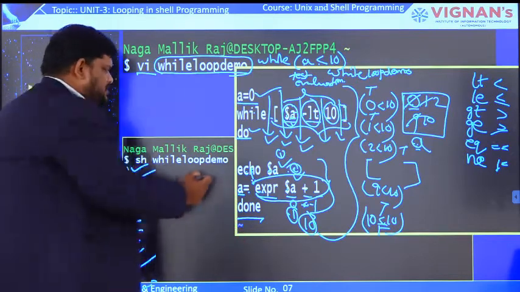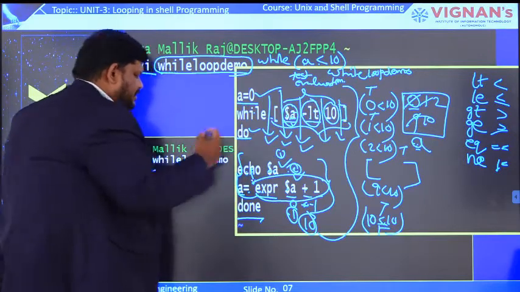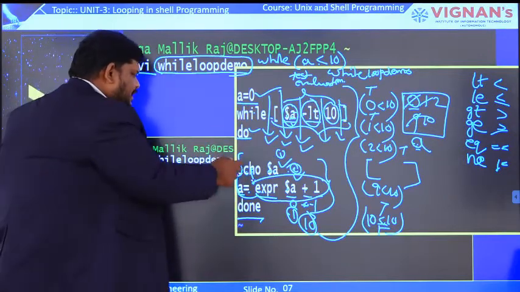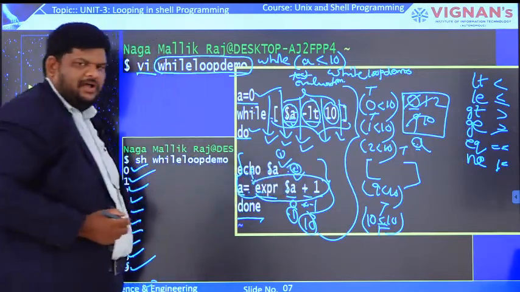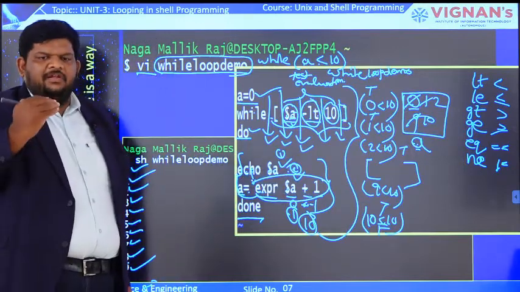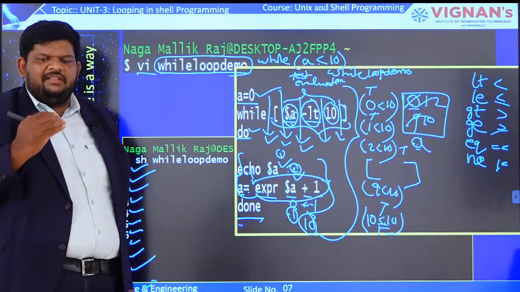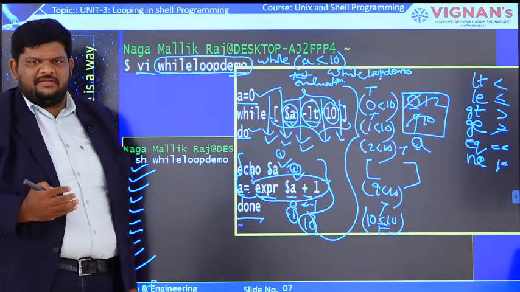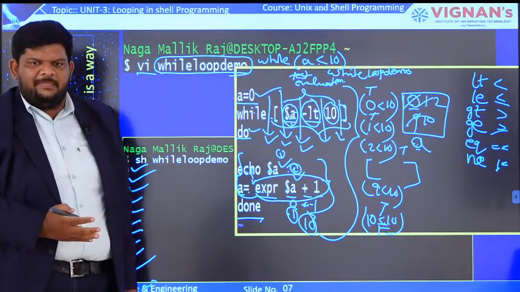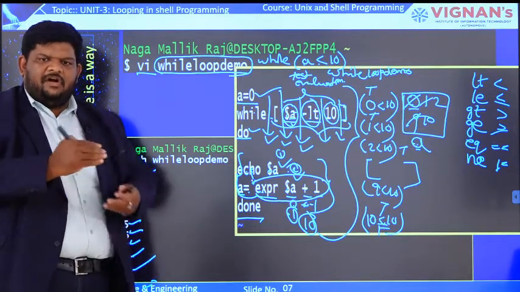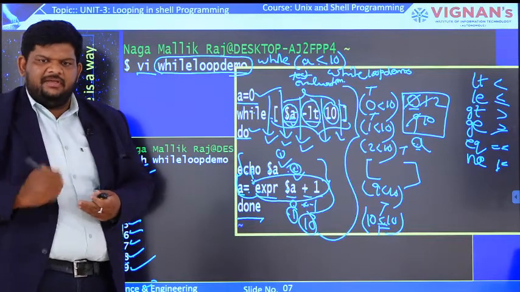That means these two statements will never be executed, because control will never enter the while loop, as the result of the test evaluation is false. The while loop body will be executed until the test evaluation result is false. If the test evaluation result is false, termination happens automatically, and the statement present after the while loop will be executed.